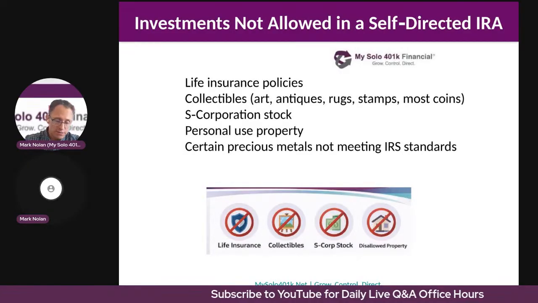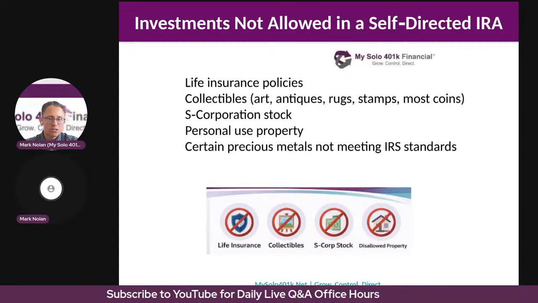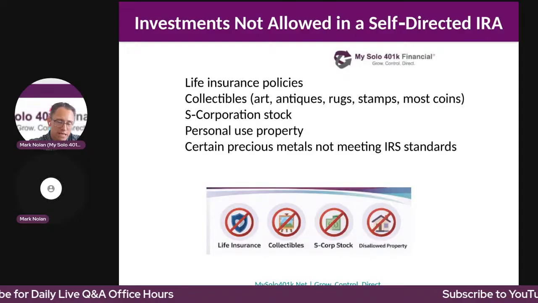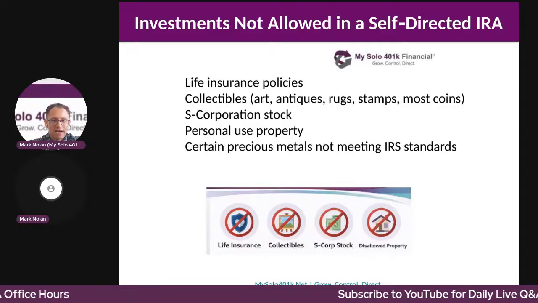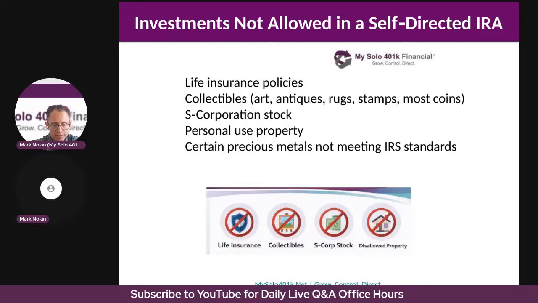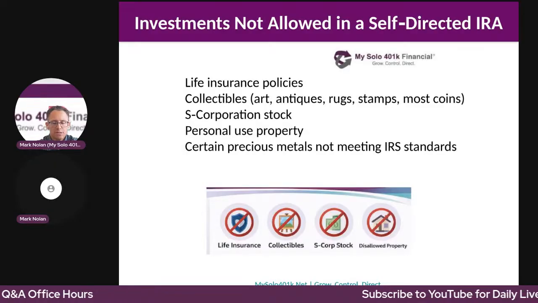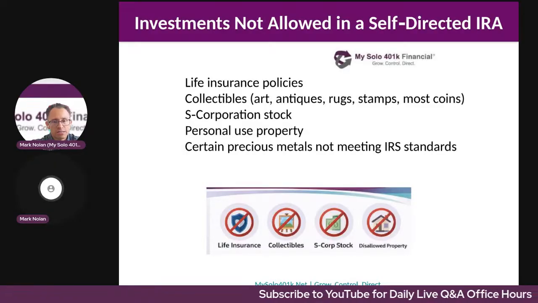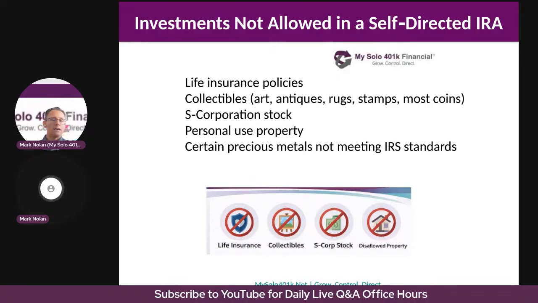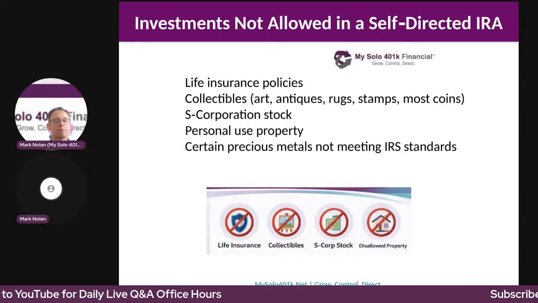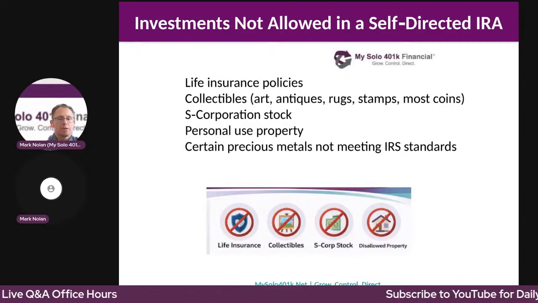Under Internal Revenue Code Section 408, certain assets are explicitly prohibited in an IRA. Such an asset is life insurance. A self-directed IRA cannot purchase life insurance policies. This restriction applies regardless of whether the policy is a whole life, universal life, term life, or variable life. And why does this matter?